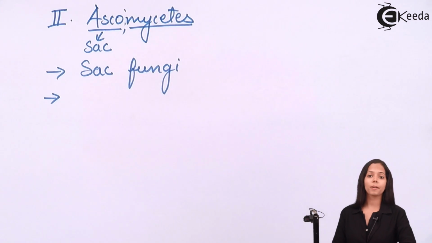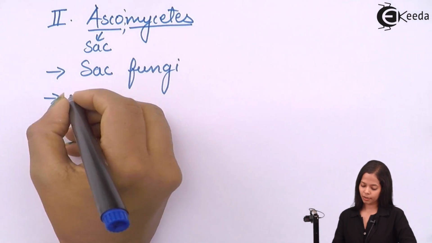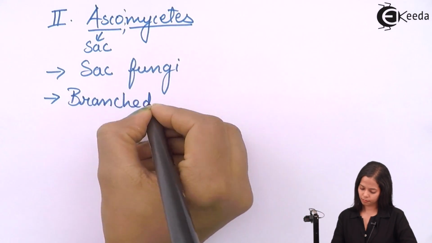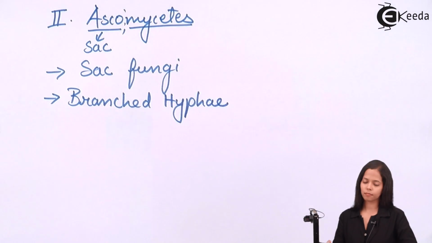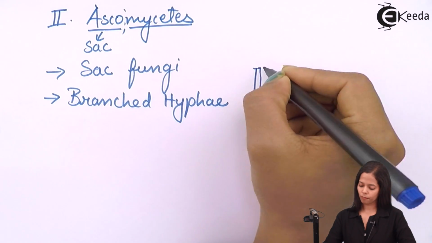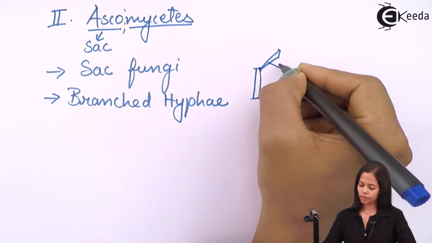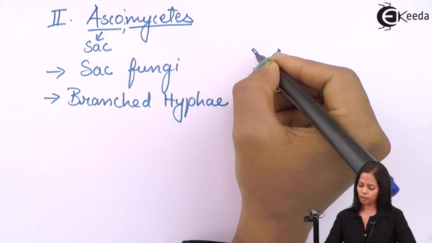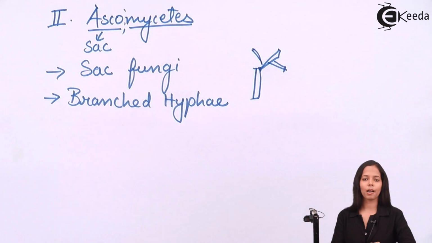The hyphae which is present in case of Ascomycetes is branched hyphae. Now, how does this branched hyphae look? It looks somewhat like this. If this is one hyphae, this is another hyphae, this is third one, and how the tree branches, same way they also branch. And this is called as branched hyphae.